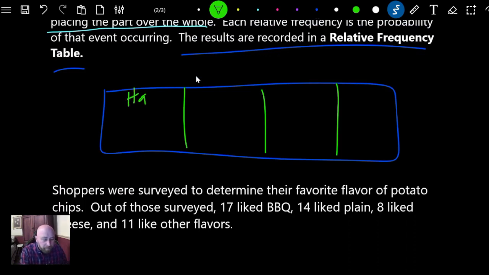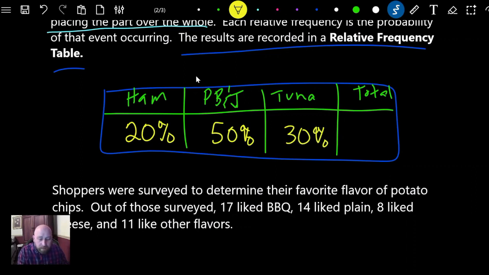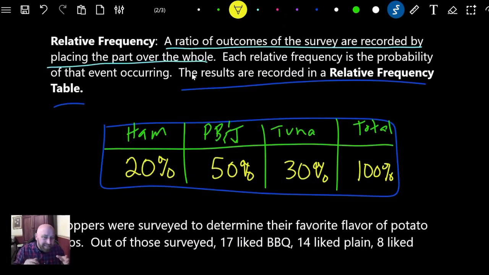So we could put ham, PB&J, tuna, and total. And we would go through and record all of these. Well, what was ham? Ham was 0.2 or 20%. PB&J was 50%. And you could record it however you want, decimal or fraction, it doesn't matter here. Tuna was going to be 30%, and the total was going to be 100%. And that's what's called a frequency table. So what is the frequency? The frequency is your percentage or your decimal or your fraction.